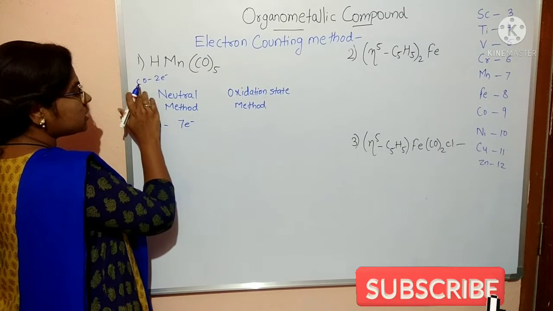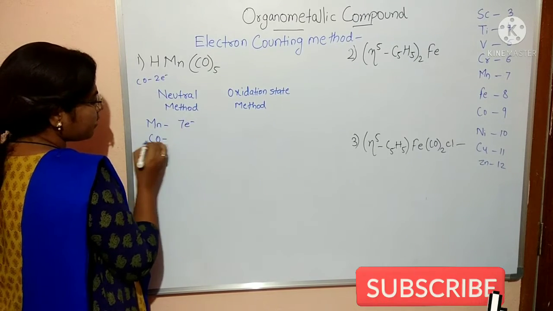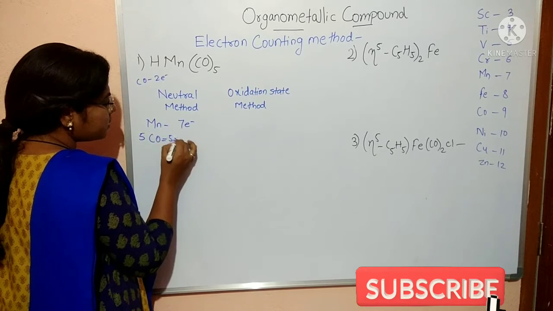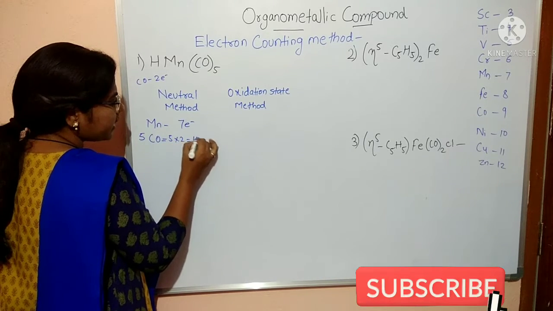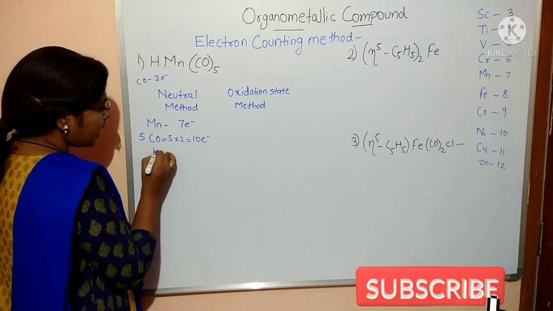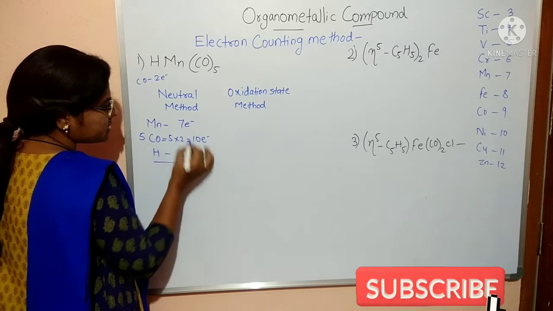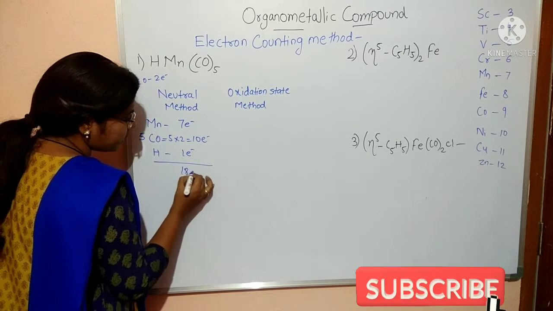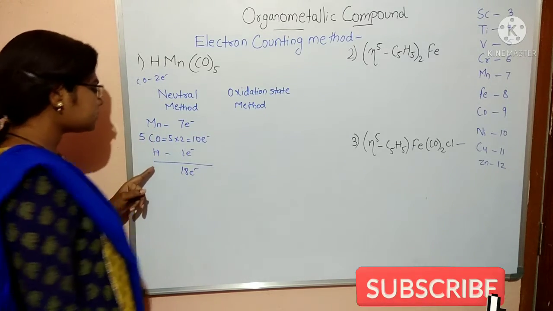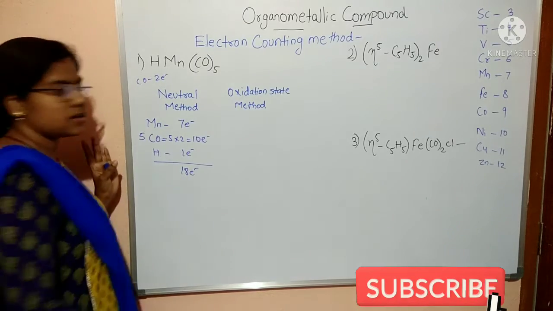Each CO donates 2 electrons, and there are 5 CO, so 5 into 2 equals 10 electrons. Hydrogen donates 1 electron. Total: 10 plus 7 is 17, plus 1 is 18 electrons. So from the neutral method, it is considered an 18 electron system.